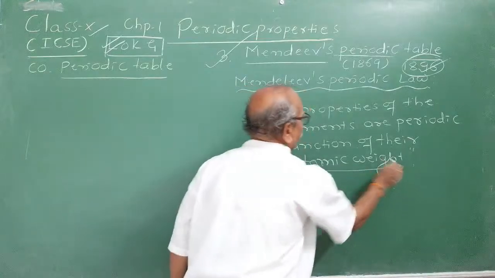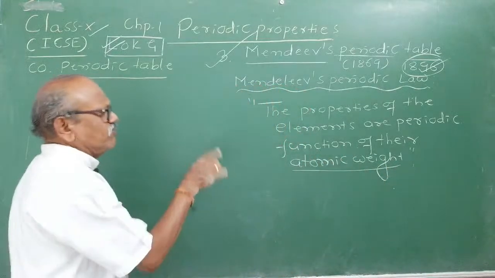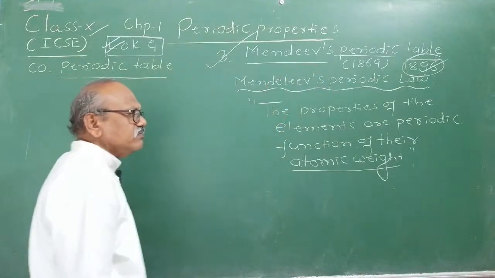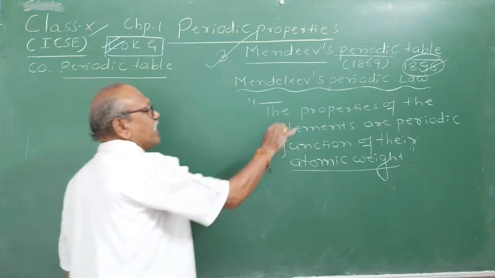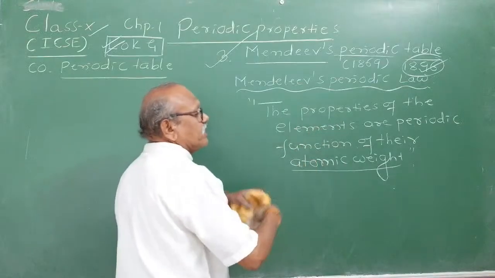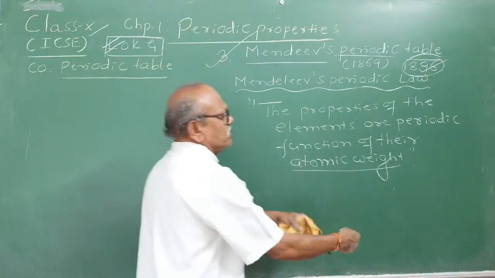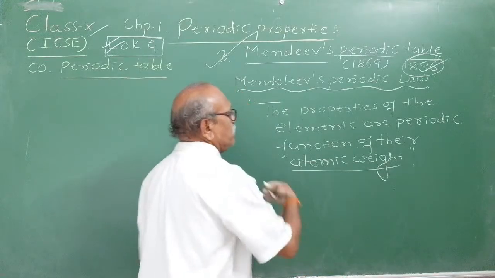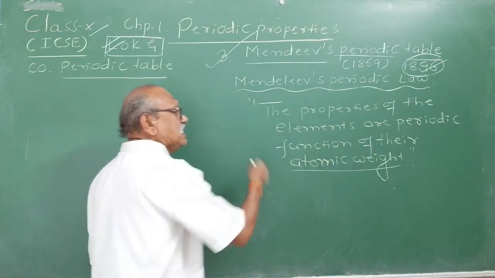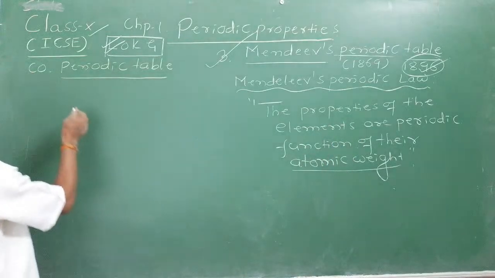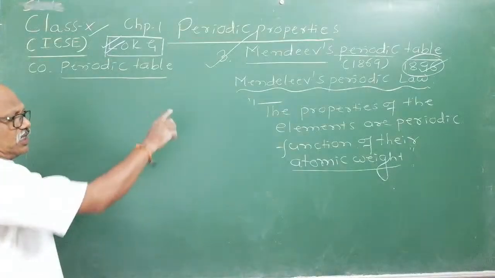The meaning of this is that when the elements are arranged in increasing order of their atomic weight, elements having identical properties will repeat after certain fixed intervals. Their physical and chemical properties will repeat when they are arranged in increasing order of atomic weight. And it was successful because he arranged them into horizontal rows.